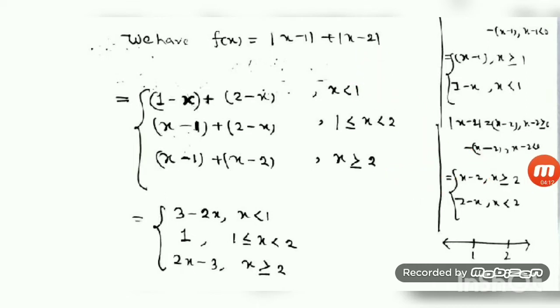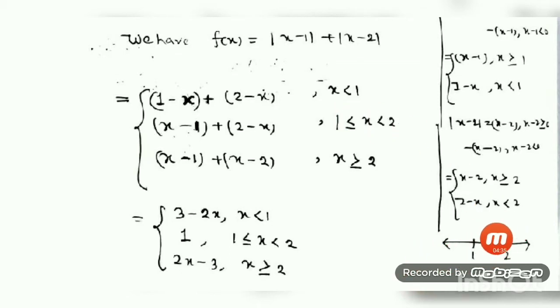In this case x is less than 2, so for all values less than 2, the number is defined this way, and since x is less than 1, it also holds here.